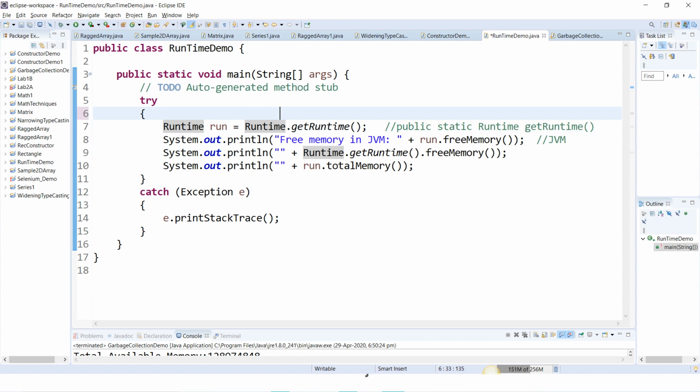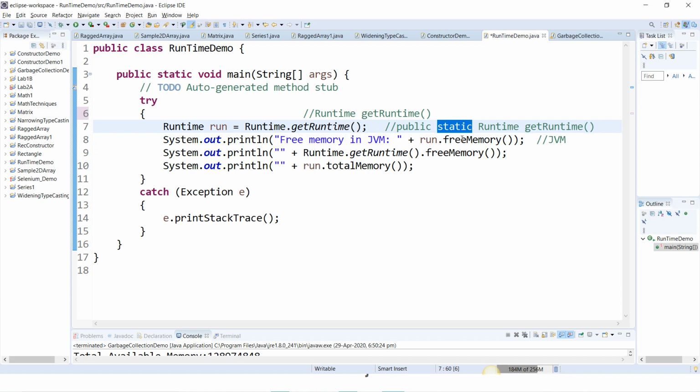So I'll just write it here: Runtime, space, getRuntime. Okay, so this is how we declare the method. This method is declared as Runtime itself. Now to access this particular method, and inside this getRuntime, we have the methods called freeMemory and totalMemory. In order to access getRuntime, you have to make use of the Runtime class, because this getRuntime method is of which type? Static type.